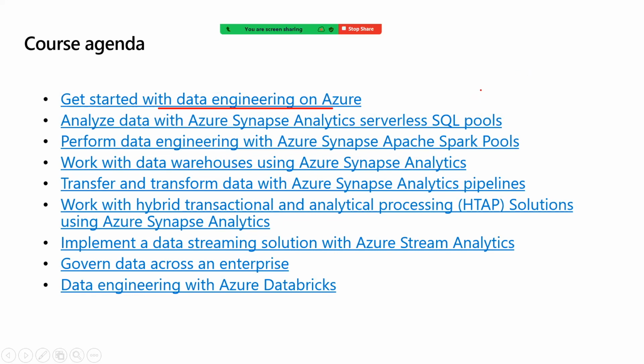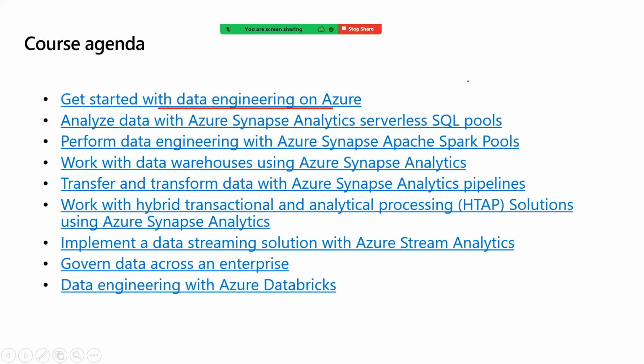After that, we will explore the SQL pool capability of Synapse Analytics. First, the built-in one, the serverless SQL pool capability. After that, we will also learn about the dedicated SQL pool capability, which is formerly known as Azure SQL Data Warehouse. Azure SQL Data Warehouse was an independent service like Azure Data Factory.